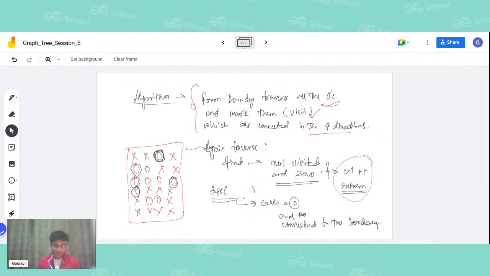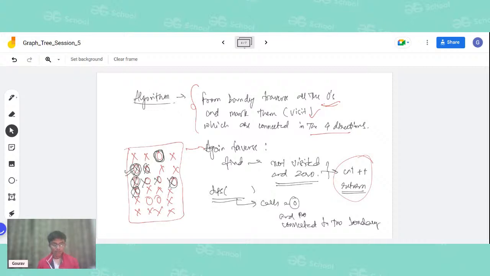Now let's see, we come to this zero. Once we are at this zero, we can see that this zero will try to mark this as visited. It will automatically mark it visited. This will try to mark this as visited. It will again go to the next depth and mark this as visited. It will return back, do a recursive traversal, and mark this as visited. Again, it will mark this as visited. Now, as you can see, all these zeros are already marked visited.